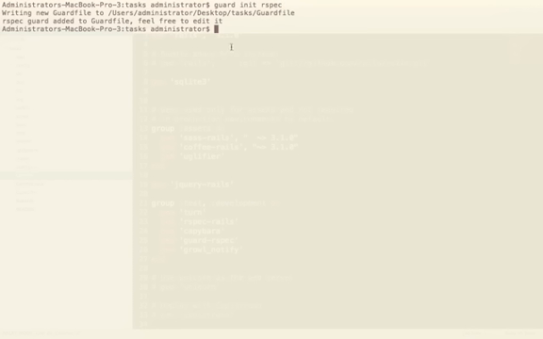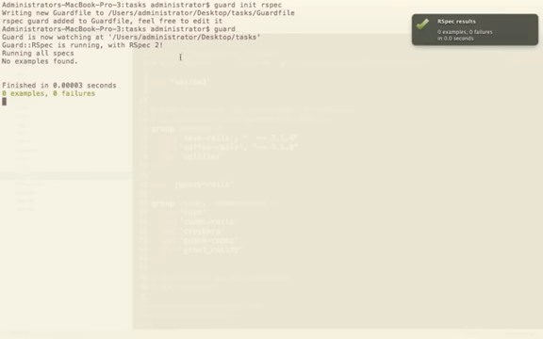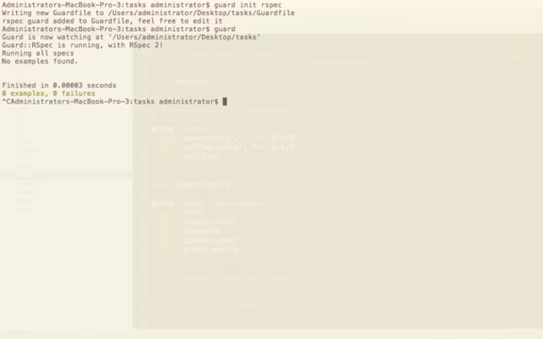Next, we need to go ahead and initialize Guard. That will do our auto testing. So I will run guard init, and we're using RSpec. Okay, so now it created the new Guardfile. Let's test it out now. I will type guard, and this will automatically run our tests. Because we have none, you can see 0 examples, 0 failures, and now we are showing the Growl notification. Now I can exit out of this by pressing Control-C.